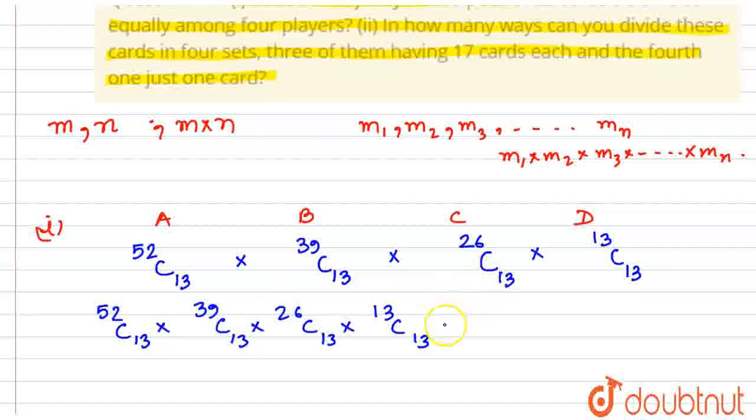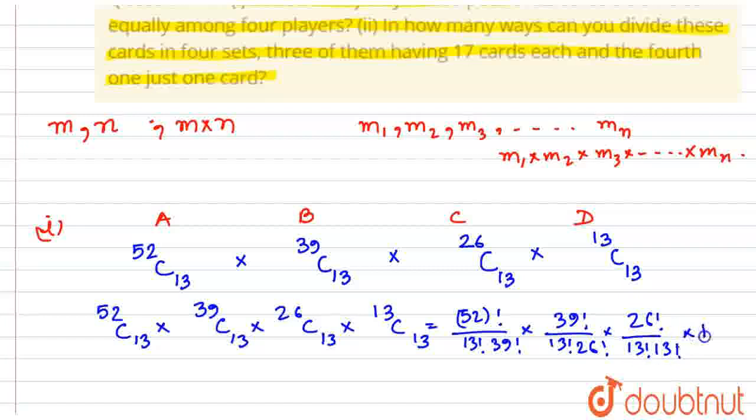Now if we just use the formula for n choose r, it becomes 52 factorial upon 13 factorial, 39 factorial, multiplied by 39 factorial upon 13 factorial, 26 factorial, times 26 factorial upon 13 factorial, 13 factorial, and 13 factorial upon 13 factorial, and there's a 1. This finally gives 52 factorial upon 13 factorial power 4. That is the answer for part 1.